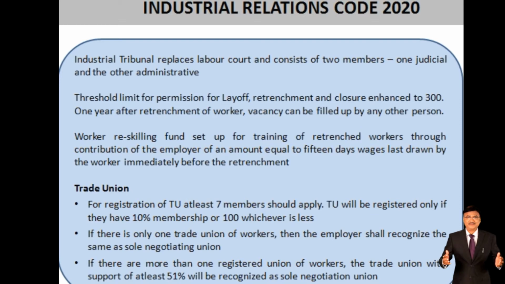The threshold limit for permission for layoff, retrenchment and closure is enhanced to 300. If there are 300 people in your organization and you have to lay off, retrench or close, you have to get approval for the layoff, retrenchment and closure. One year after retrenchment of a worker, the vacancy can be filled by any other person, meaning you will not be bound to re-employ these retrenched workers after 1 year.